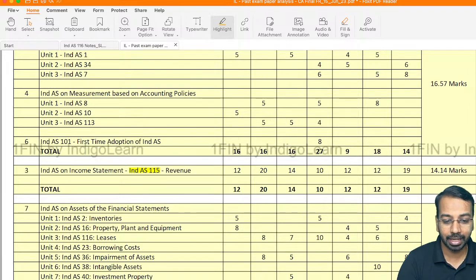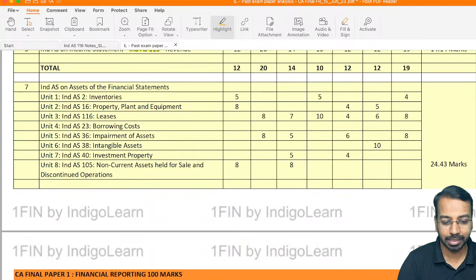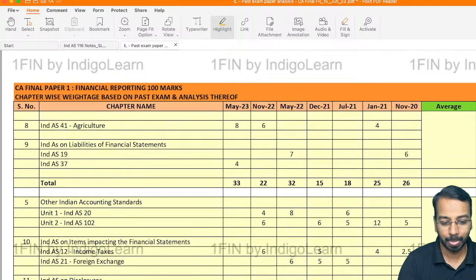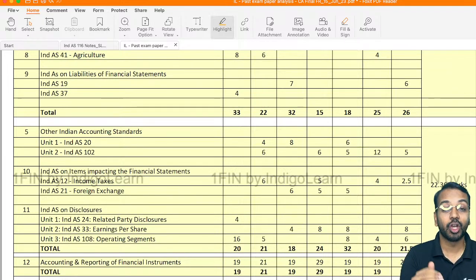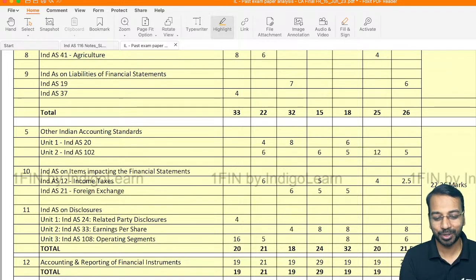Then coming to the next important part of the testing aspect, if you see, accounting and reporting on financial instruments, every exam 20 marks. Again, this is one standard where a lot of students are scared. Even I as a student was scared. How many of you are scared with this standard, or how many of you feel that this is a very tough standard and this is something which we may not be able to handle well in the examination? We can just say that yes, I am scared of financial instruments.